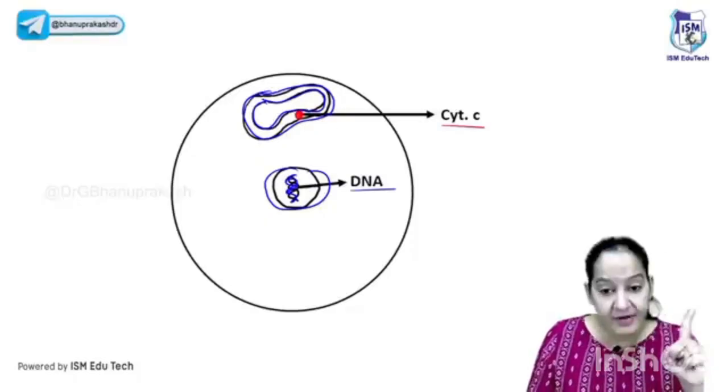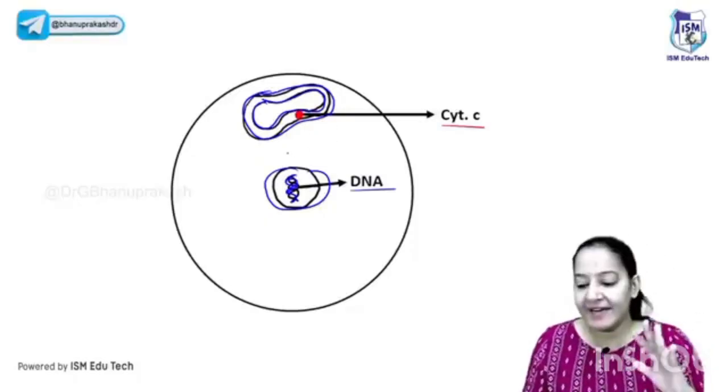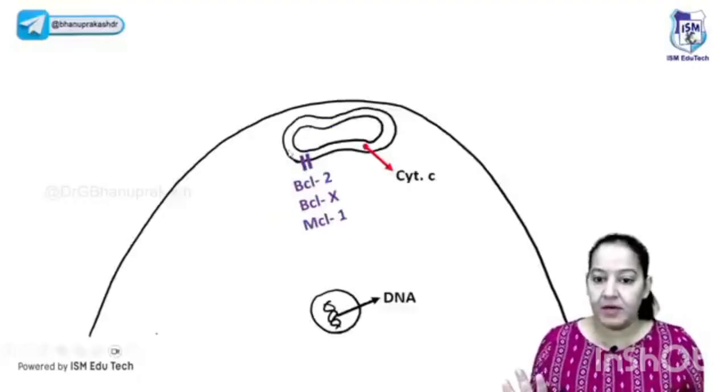Cytochrome C never comes into the cytoplasm. Once it comes into the cytoplasm, it will cause apoptosis. Currently, it is present inside the two membranes of the mitochondria. This is normal. Now, let me zoom in.